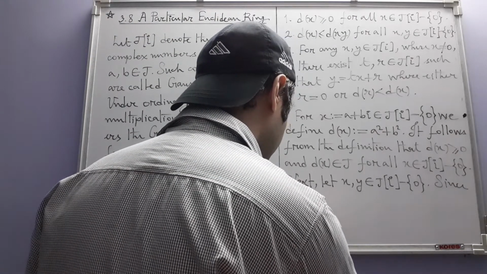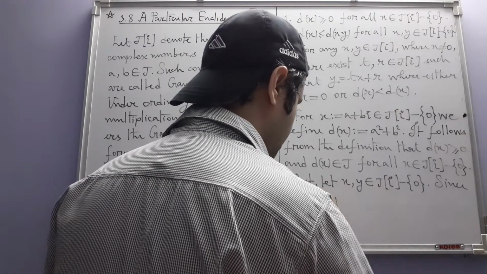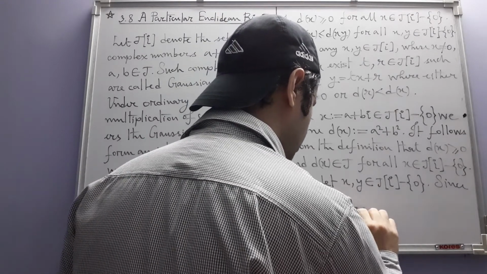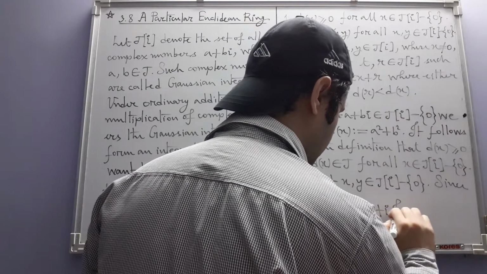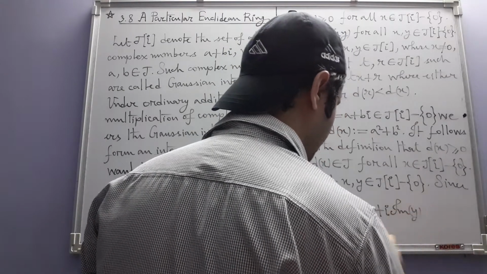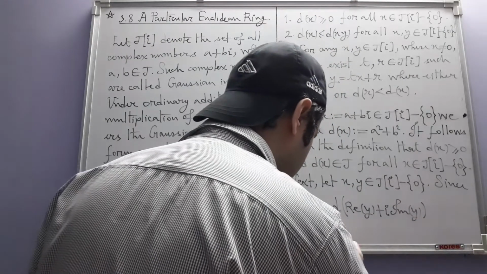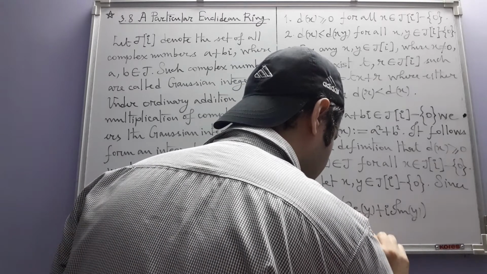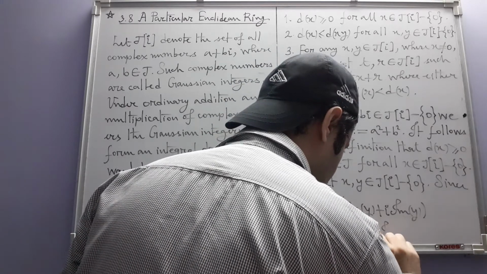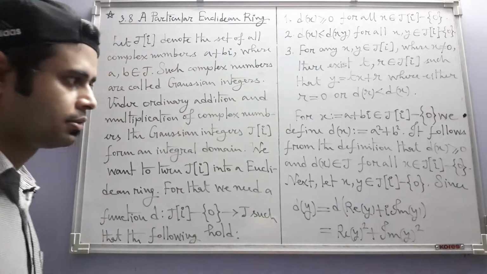Now if you look at d(y), we are looking at the real part of y plus i times the imaginary part of y. By definition, this is equal to the real part of y squared plus the imaginary part of y squared.